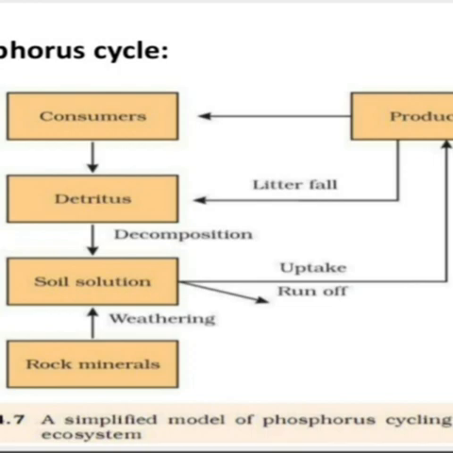Both plants and animals, that is producers and consumers, on their death lead to detritus formation, which after decomposition forms soil solution. Apart from that, there are certain phosphorus rocks. Phosphorus rocks also, after their weathering, give the soil a certain amount of phosphorus. This is how phosphorus is cycled.